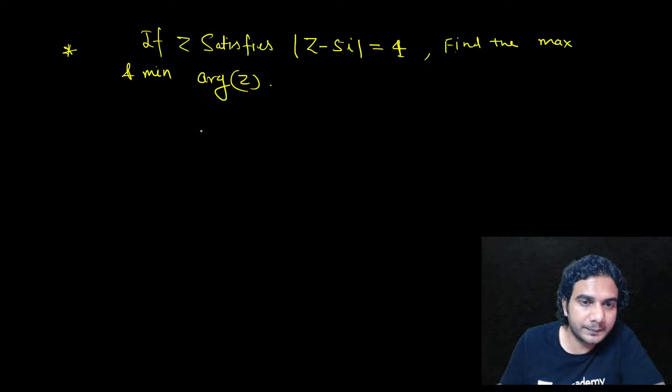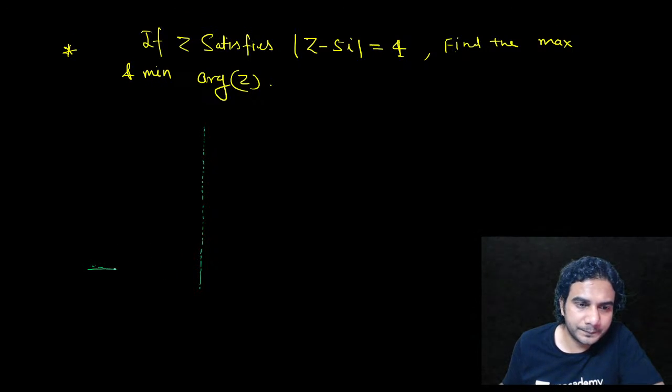I'll make the diagram first of all. Very simple question. Geometrically we can do it. No need to do any other calculation. You just need to understand the diagram.